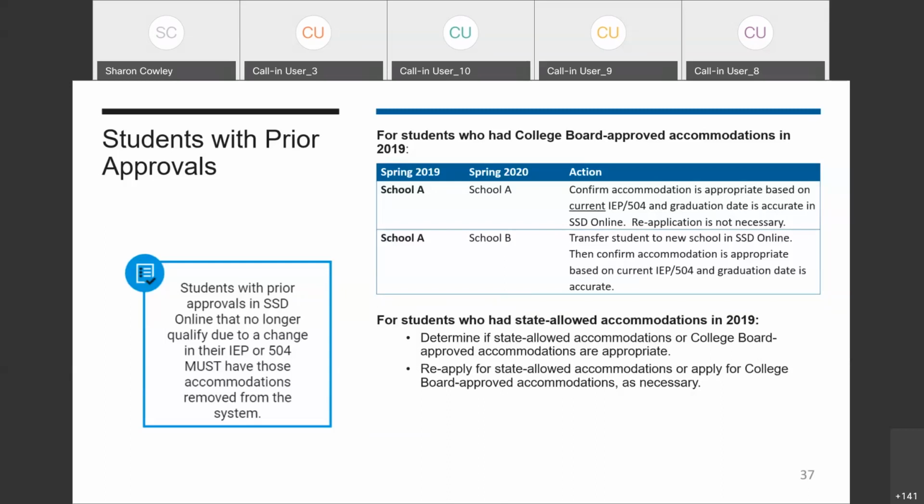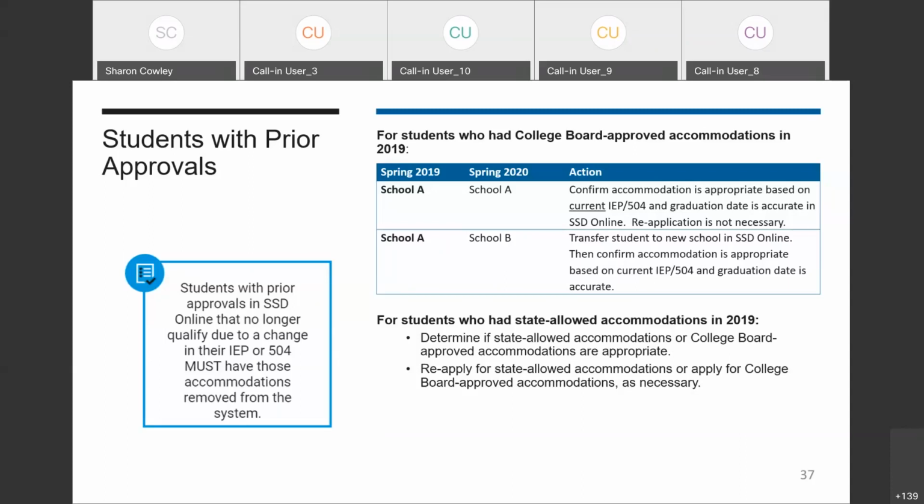If you have students that were approved for state allowed accommodations or the 50% extended time EL support, and these accommodations or supports are still appropriate, they'll need to be requested each year. If you need to make a change to the student's information, change their approved accommodations, or request additional accommodations, this would be done through a change request.